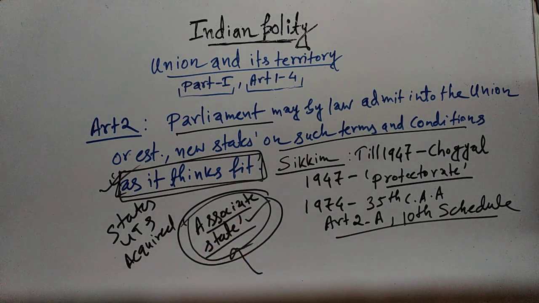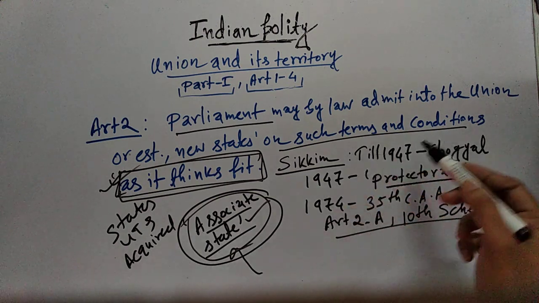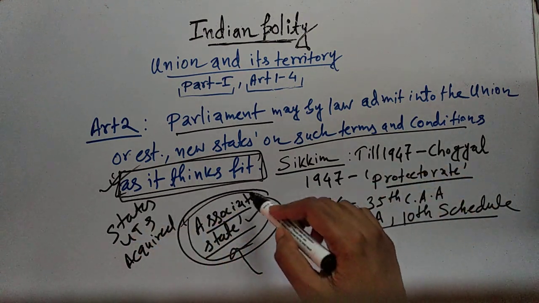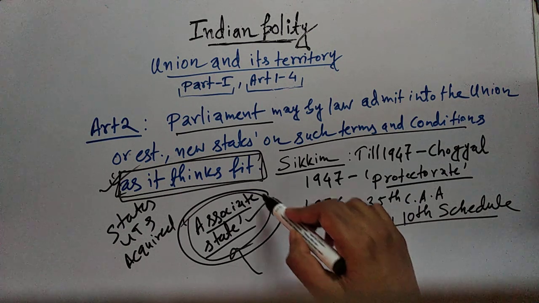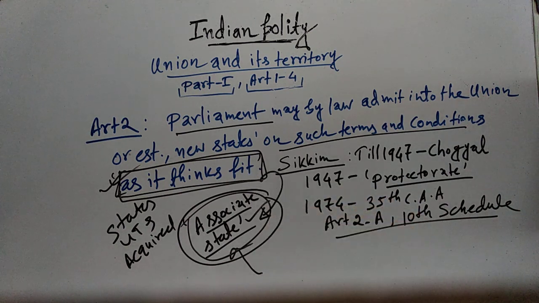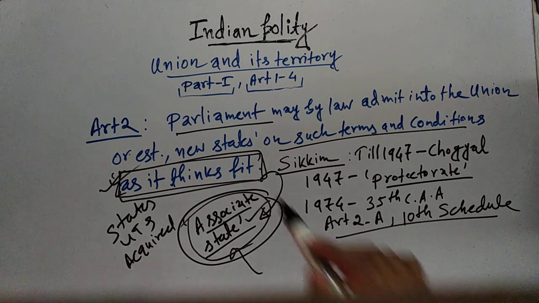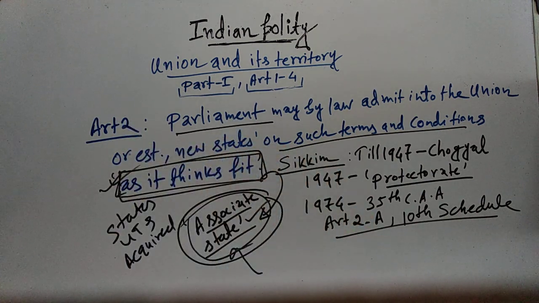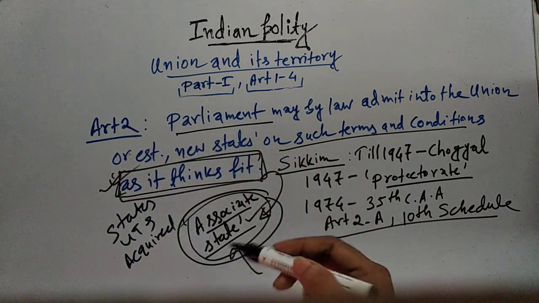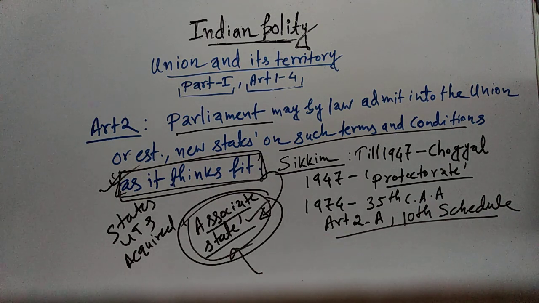Because Article 2 is giving power to the Parliament, that Parliament can make law and admit into the Union a new state on such terms and conditions as it thinks fit. So as the Parliament thought that Sikkim should be given associate state status, Sikkim was granted it, because the Constitution gives the Parliament power under Article 2 to grant this associate statehood to Sikkim.